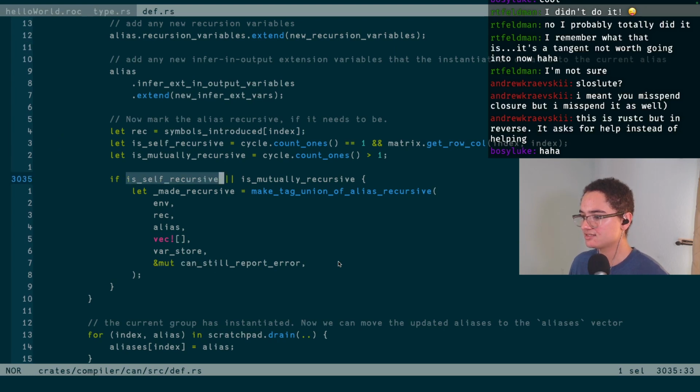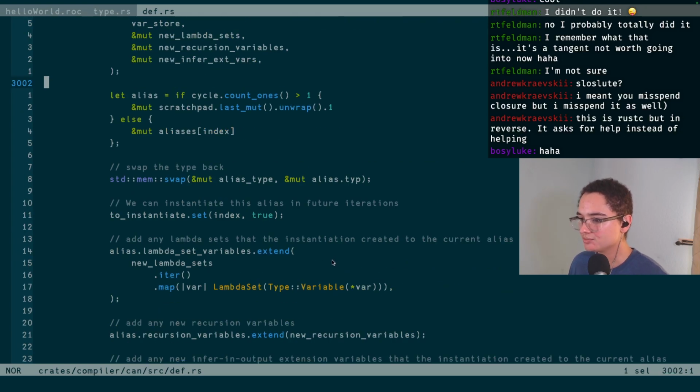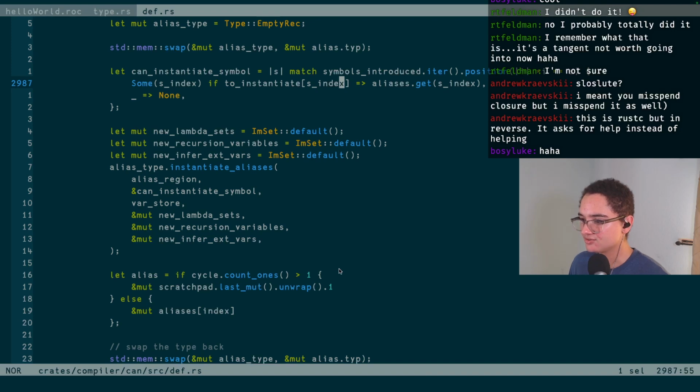So I get this is a self-recursive variable, which comes from looking at cycles. Okay. Trying to figure out where this actually is, looking at the actual types. We see a lambda set variable, sure, but where do we actually dig into what the types are here?